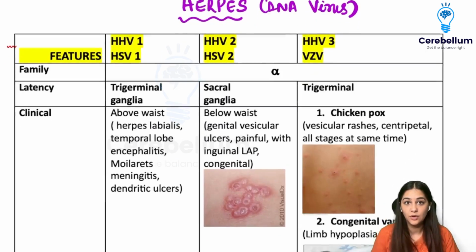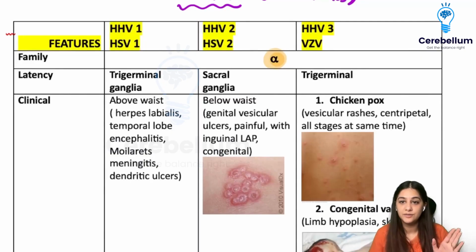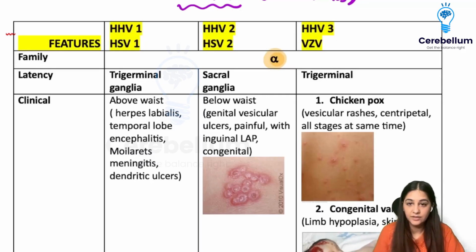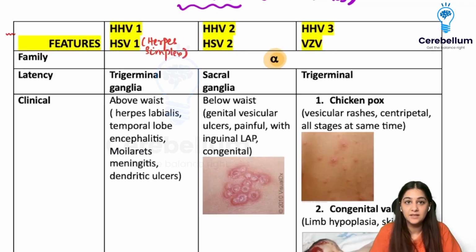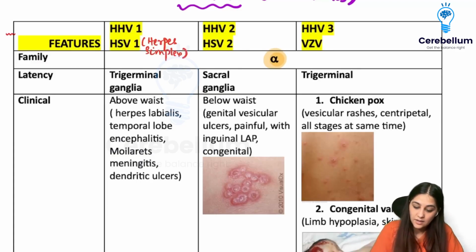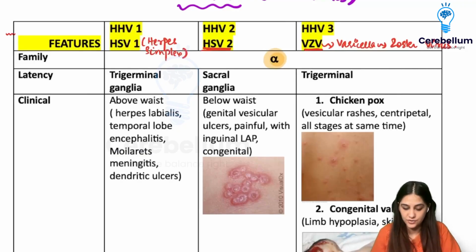So first we are going to talk about the family which is alpha, and we have the first three human herpes viruses 1, 2, and 3 in this family. The human herpes virus 1 is also called HSV1, or herpes simplex 1. Herpes simplex virus 2 is human herpes virus 2, and VZV is called the varicella and zoster virus. So it is causing two diseases, varicella as well as zoster.